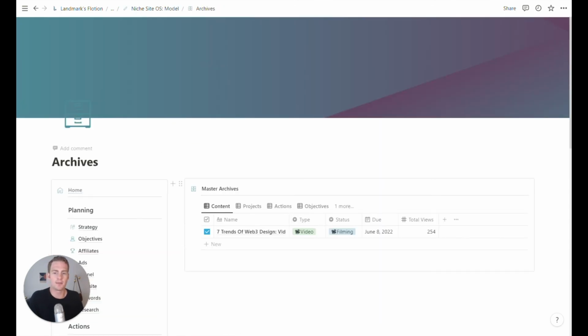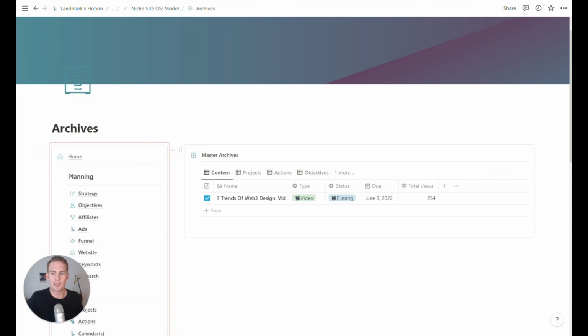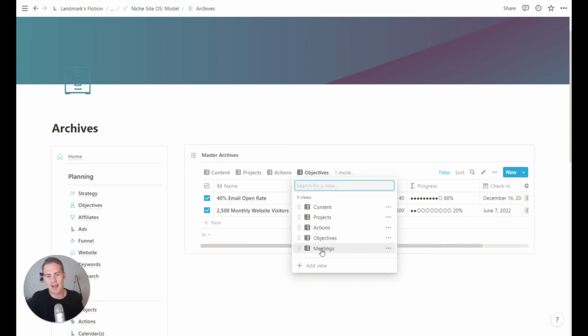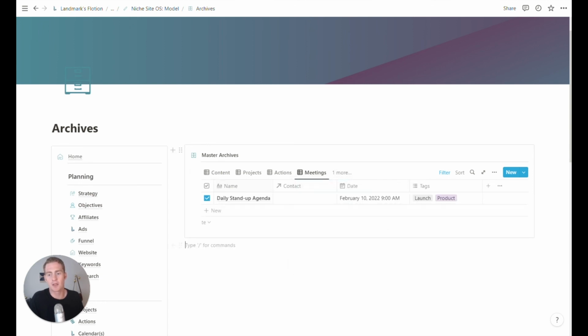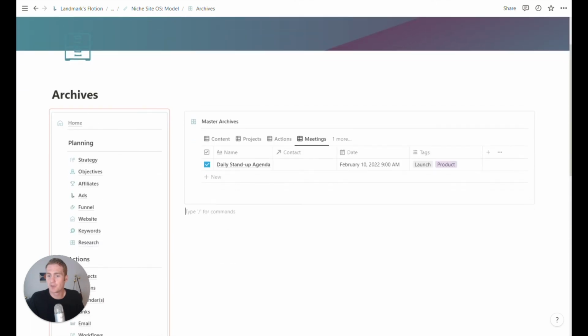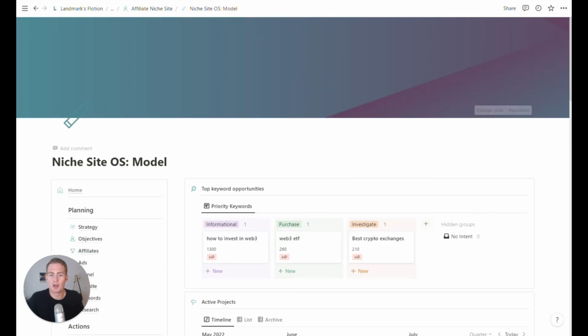And then we have an archive section, which is just if we want to get an overview of all of the content, projects, actions, objectives, and meetings that have been archived, we have a consolidated view in our master archives section. So that is 30 minutes talking through the Niche Site OS.